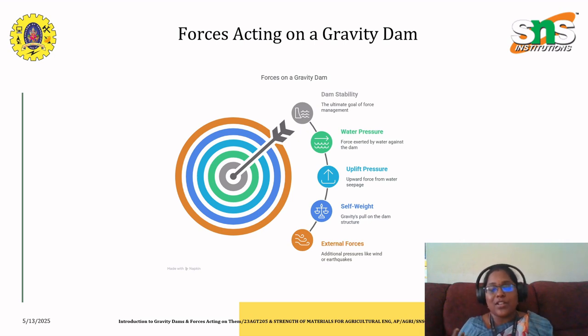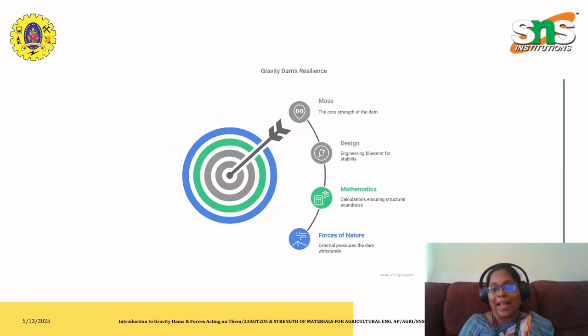What will happen? It is not possible for me to stand correctly. And over time, reservoir silt builds up behind the dam, adding extra pressure like a surprise guest at the back of the line. So these are considered in advanced design checks, especially in seismic zones or silt-heavy rivers. This is how these kinds of forces act.